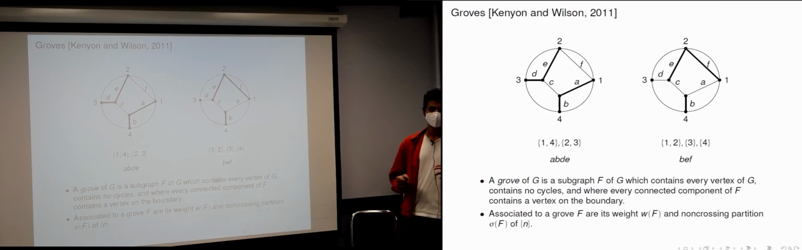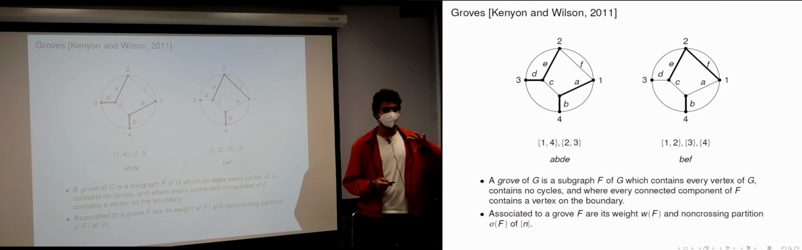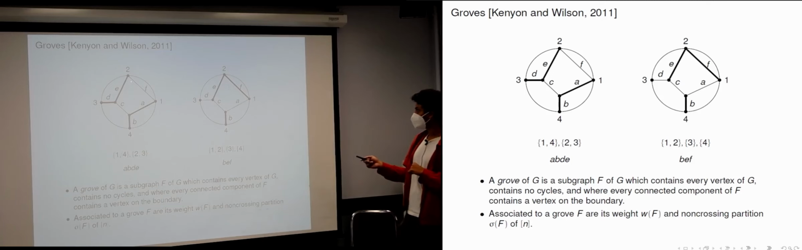So you cannot have connected components of the grove that are floating around in the middle. Everything must be connected to the boundary. So here are two examples of groves on this graph. This grove has two connected components, this one and this one. And this grove over here has three connected components.